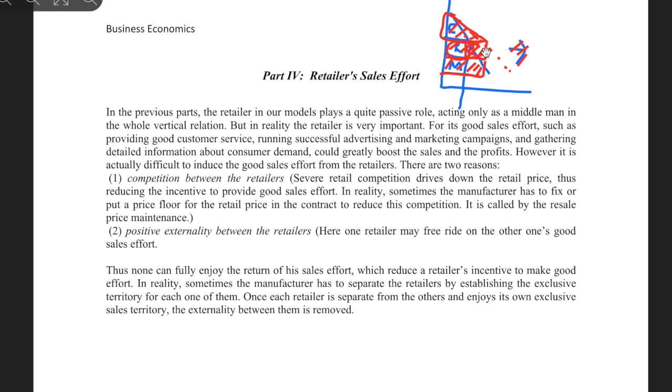So by the retailer's good sales effort, everybody can be happier.